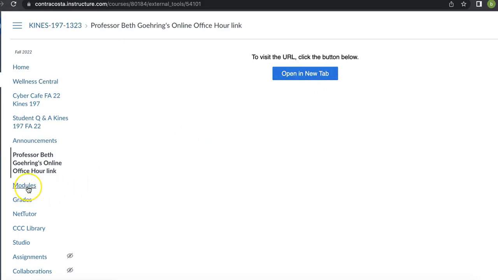Down here we have modules, and that's what we're going to be using to move through course material. Here's your grades. The grades gives you an idea of what scores you've been earning, potential points possible, what assignments you've completed, and what assignments you still have to complete. We have a net tutor if you need online tutoring. We have access to library here. So those are the menu.